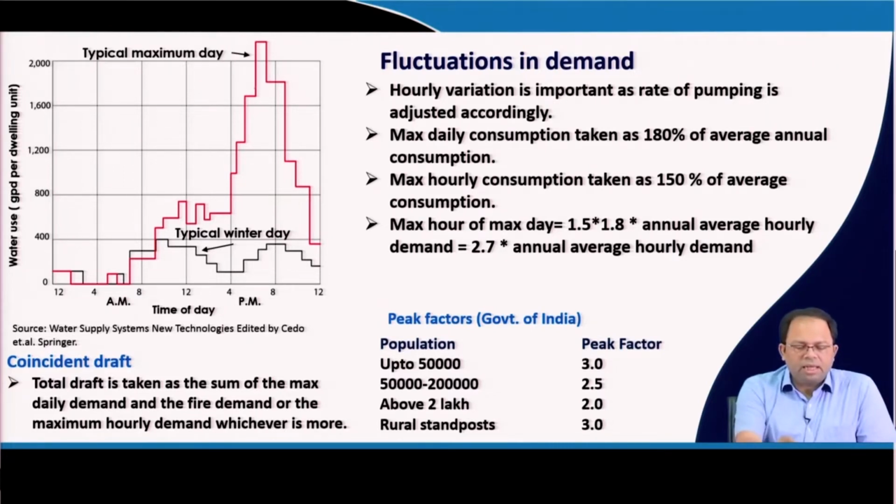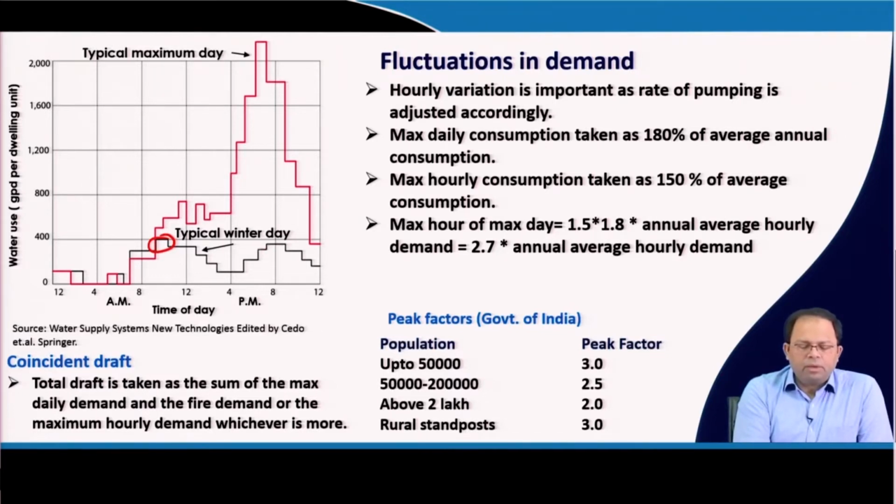You can see this hourly variation is important as the rate of pumping is adjusted accordingly, and this is typical. This shows that during a winter day, this is the point where the highest water demand was there. There are two peaks, a morning peak and an evening peak.